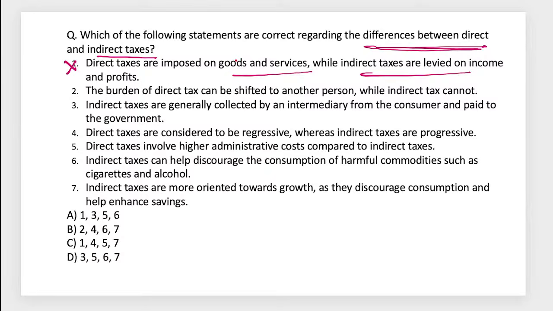The second statement, when it comes to the burden of direct taxes can be shifted to another person. No. Income tax, no one can pay income tax on behalf of you. Okay? If you have earned that income, if you fall under the ability to pay principle, you only have to pay that particular one. Third statement, indirect taxes are generally collected by intermediaries from the customers, consumers, and paid to the government. This is correct. Fourth one, direct taxes considered to be regressive. No, direct taxes are progressive.